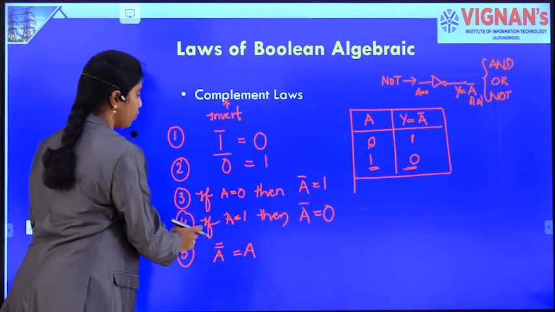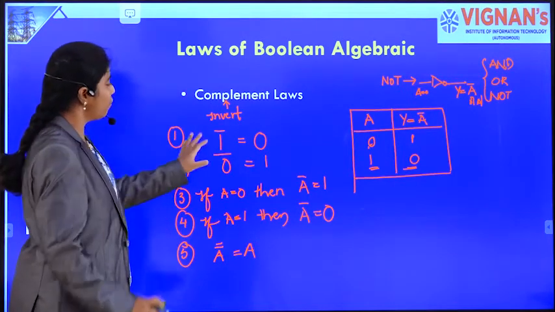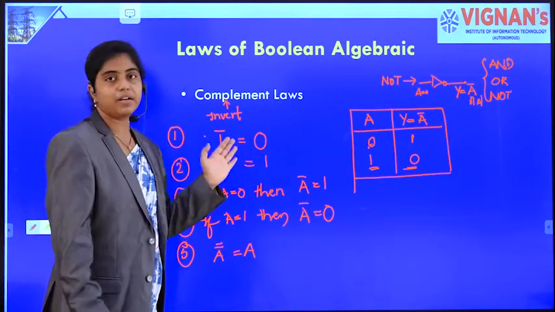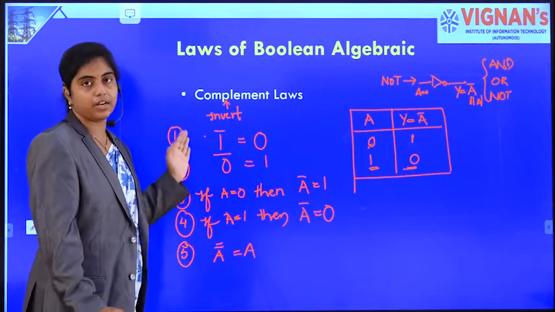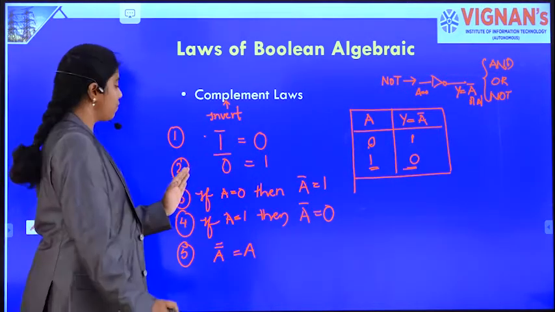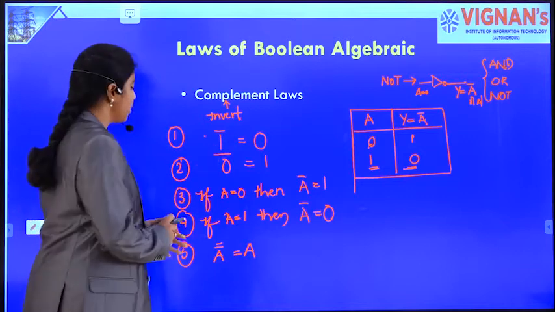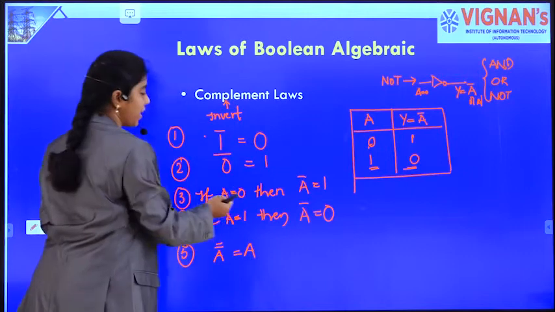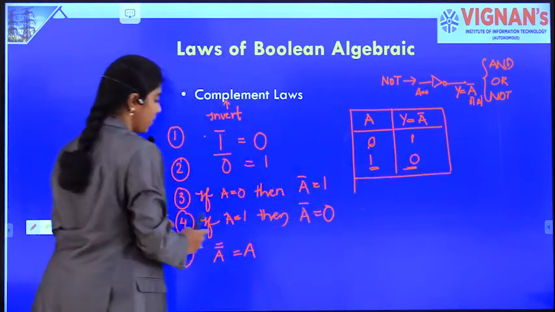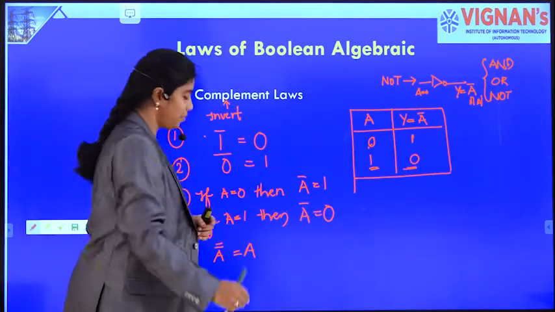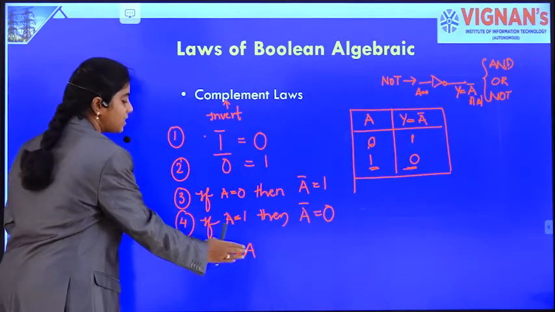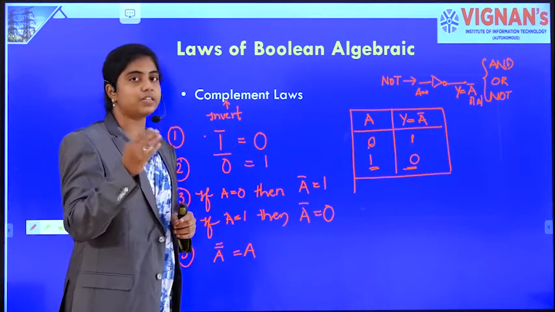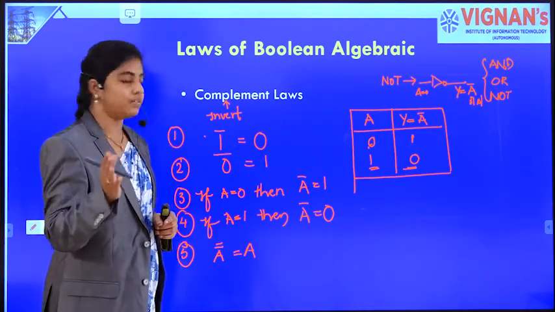So the first four laws need not be explained because we know that one's complement is always 0. If we invert 1, then it is 0. If you invert 0, it is 1. And if A is 0, we know from the truth table of NOT gate that A bar is 1. And if A is 1, then A bar is 0. And the fifth one, A's double complement is A. Double complementation of any variable or term is the term or variable itself.